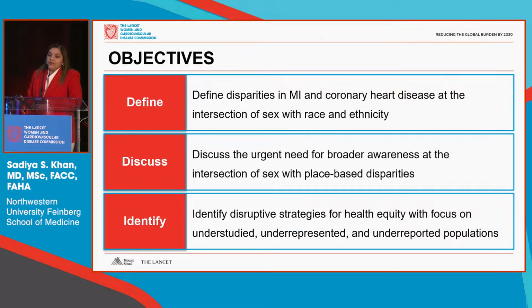So with that in mind, I have three objectives for today's discussion. First, defining disparities in MI and coronary heart disease at the intersection of sex with race and ethnicity. Second, with place-based disparities. And to end with identification of disruptive strategies for health equity with a focus on these understudied, underrepresented, and underreported populations.